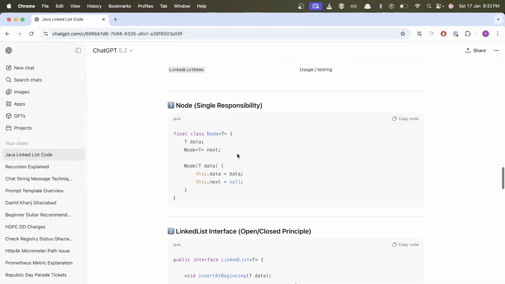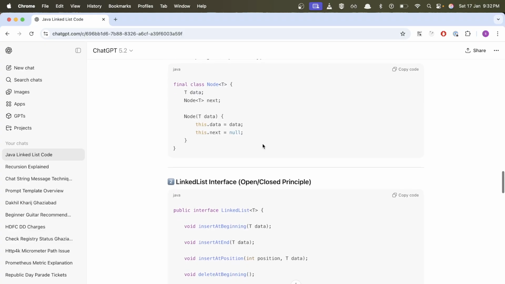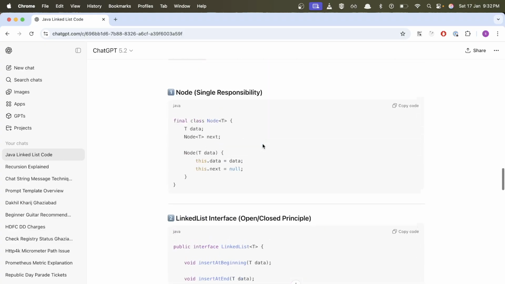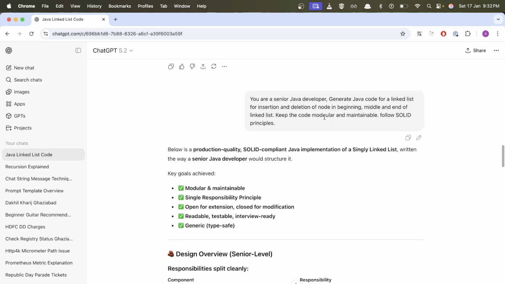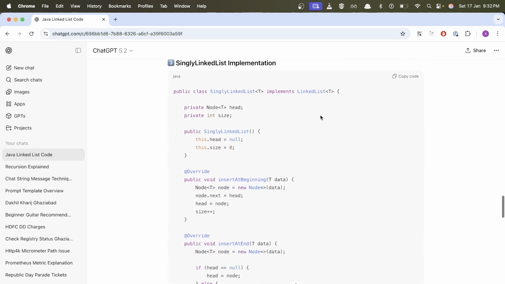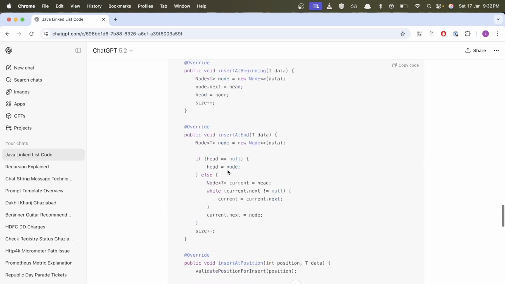Now as we have written senior developer, it has done something generic. So now you can provide anything here instead of integer: string, or any other custom class. So this is really much better than the previous code, right? Depending on your prompt and what role and what instructions you provide in the prompt, your output changes a lot. If you compare these two codes, let's compare.